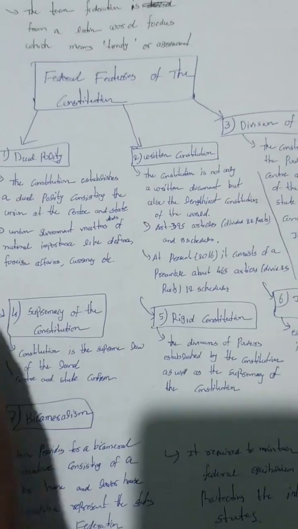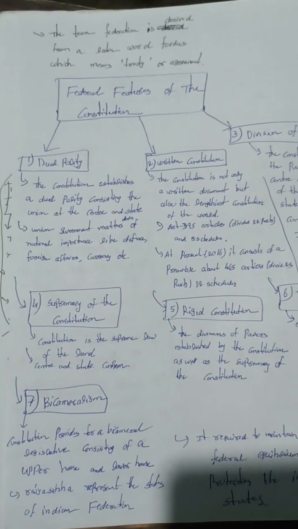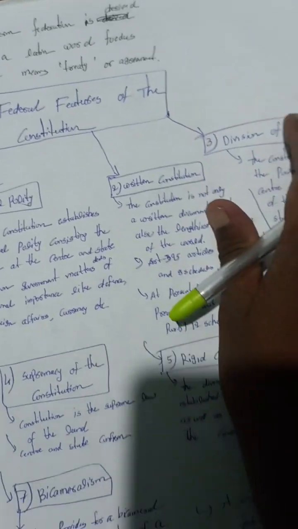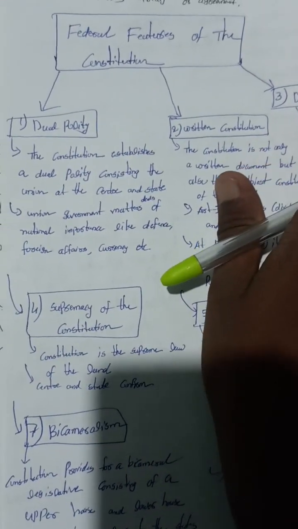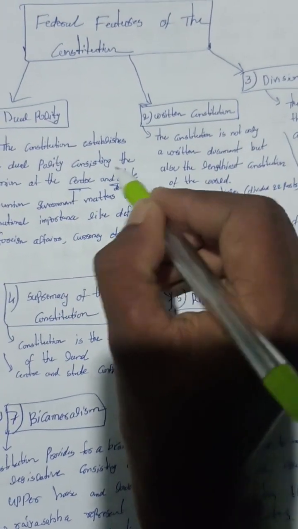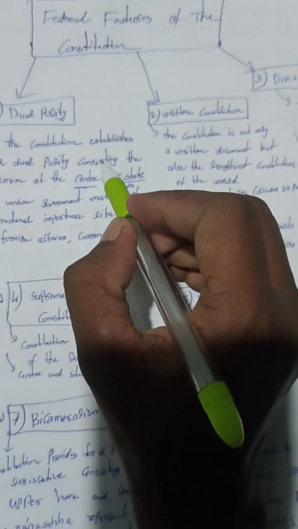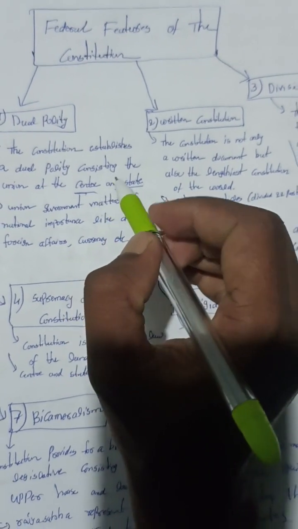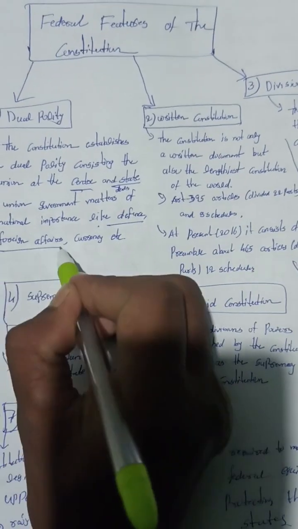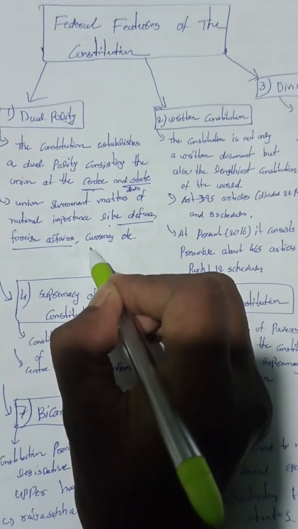Now, the federal features of the constitution. First, dual polity. What is dual polity? The constitution establishes a dual polity, known as the Centre and the states. The union government handles matters of national importance like defense, foreign affairs, and currency.